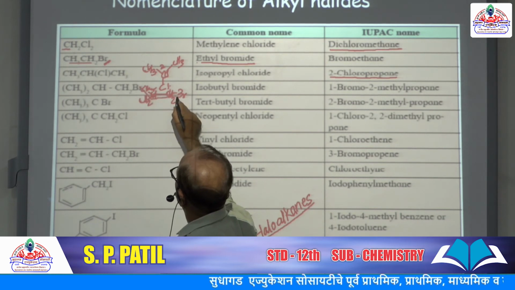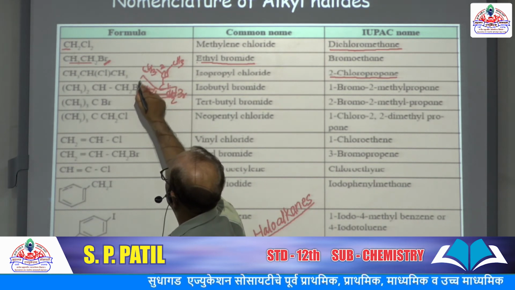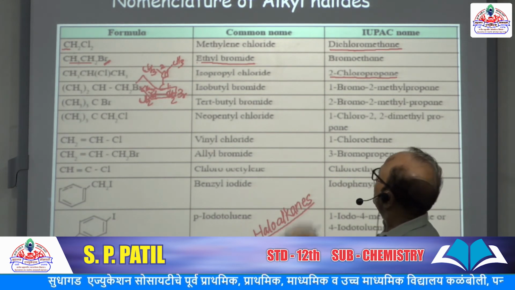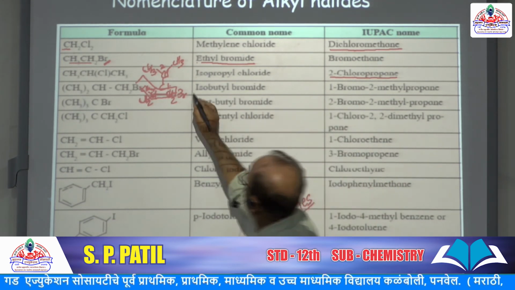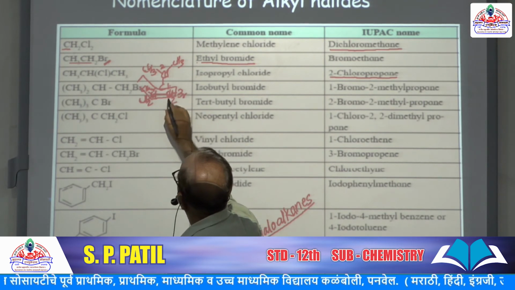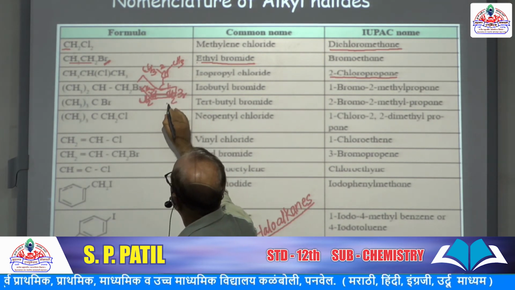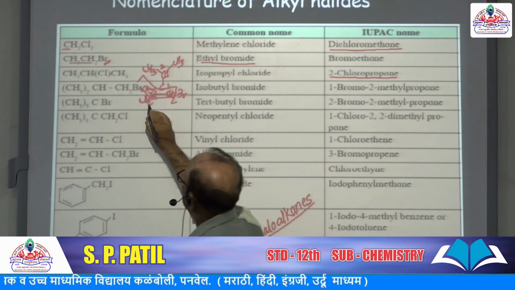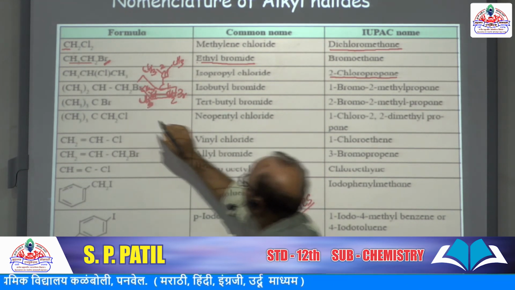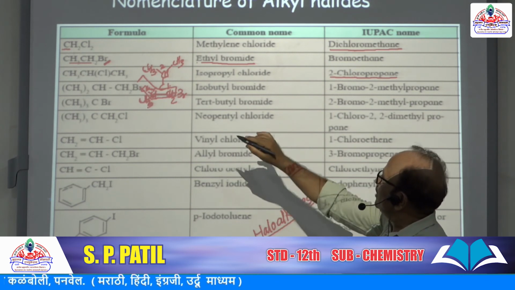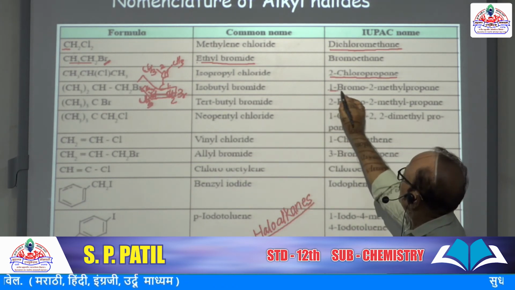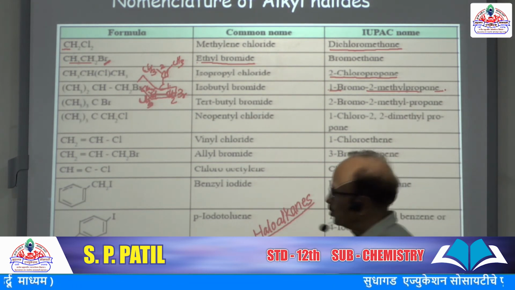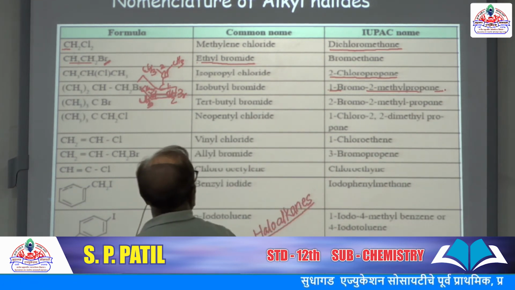It is propane. In this propane, bromine is attached to this carbon first. This is second. At second carbon, methyl group is present, CH3. So methyl group is present. So 1 bromo 2 methyl propane.